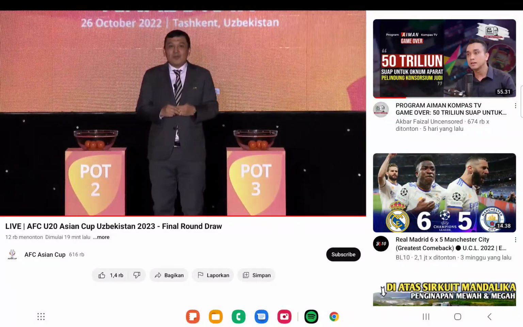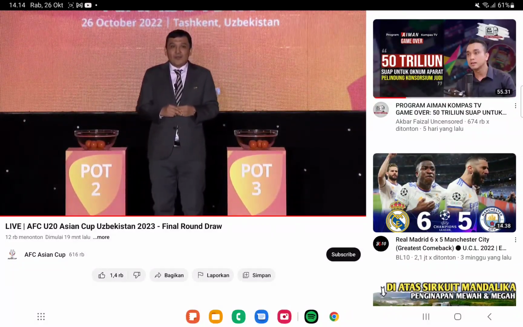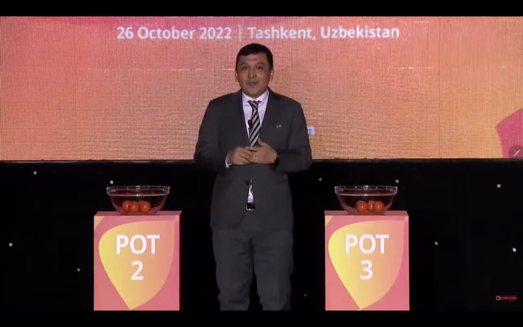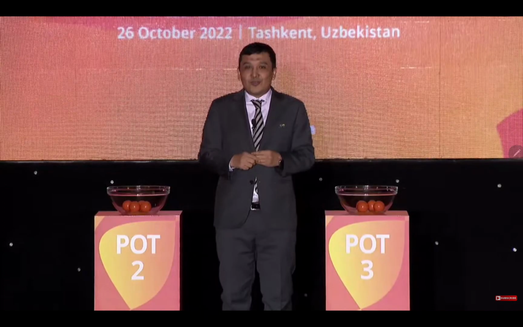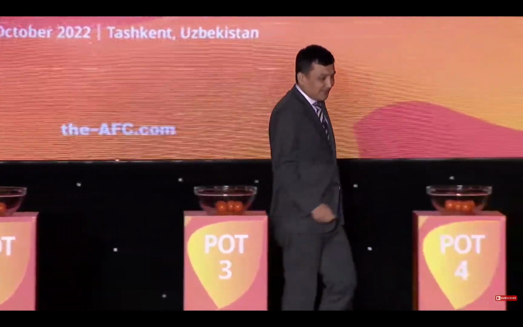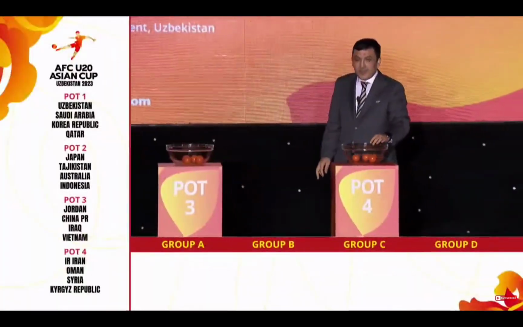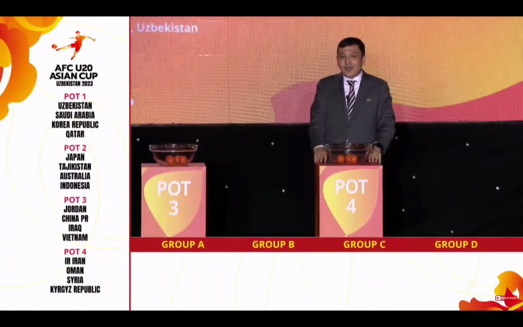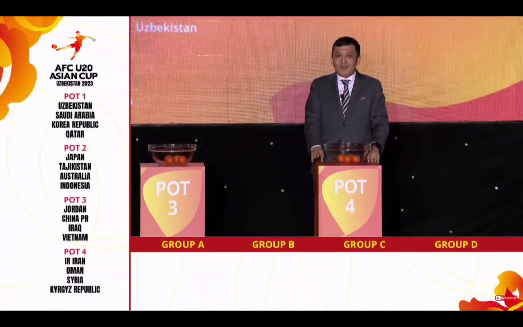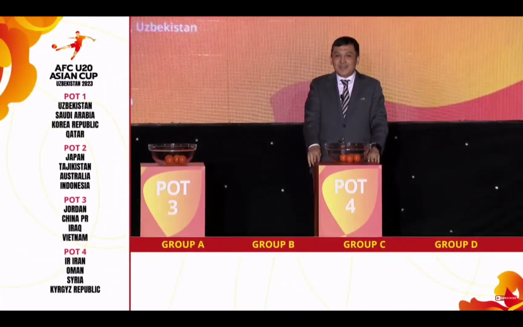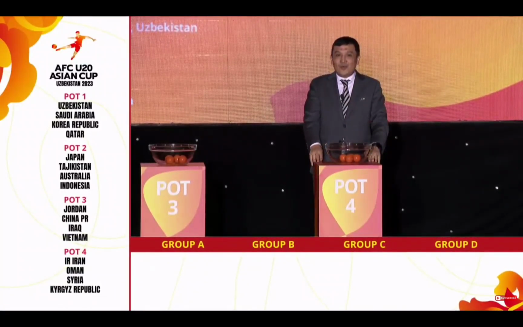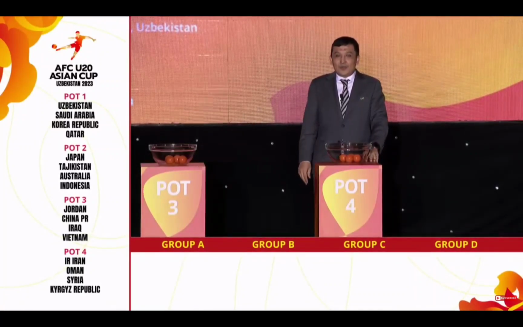Pots based on the previous performance. So now in front of us, we have teams ranked from 1 to 16, and we divide them into 4 groups according to their ranking, starting from pot 4. In pot 4, we have teams ranked 12, 13, 15, and 16. And we'll divide them into groups A, B, C, and D accordingly. And each of the teams will take position 4, the same number as the pot they represent.